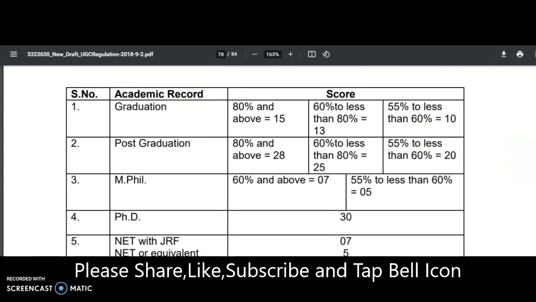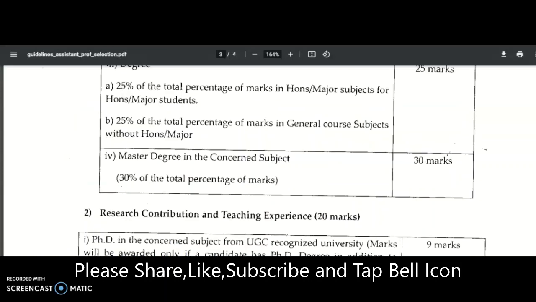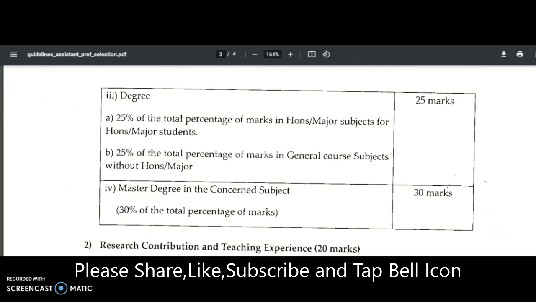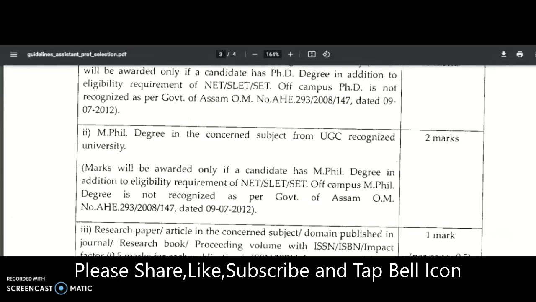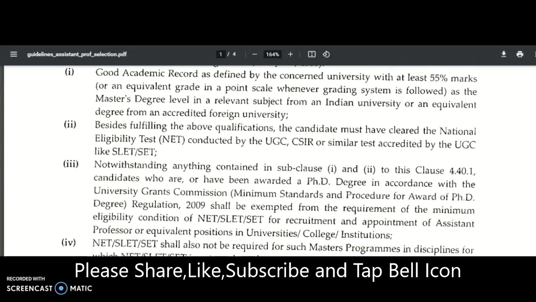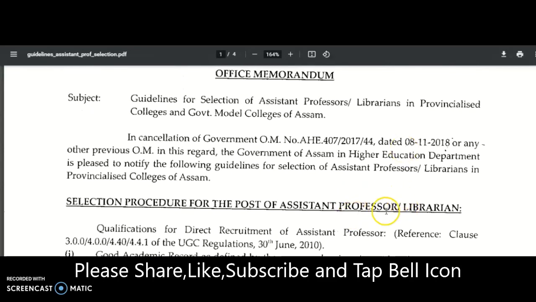Now, my small request: whatever state you belong to, if your state has a separate selection criteria like this, for example, here I showed you the Government of Assam, then please inform me in the comment section, so that we can check it for our comparison purposes. Anyhow, further clarification is required.